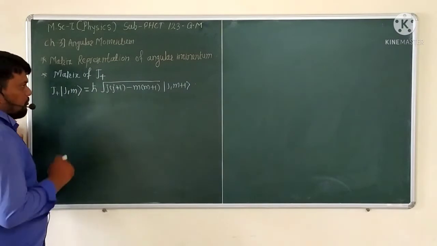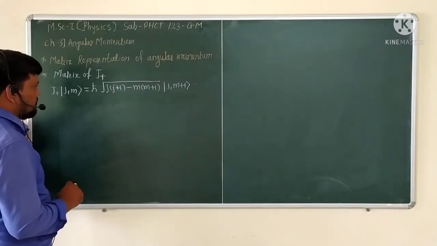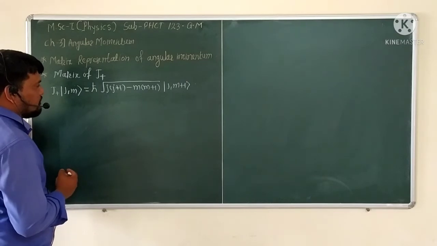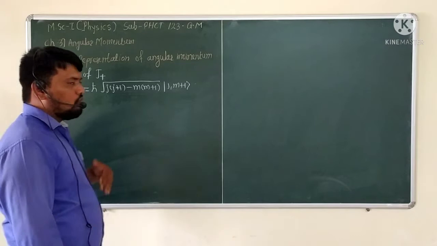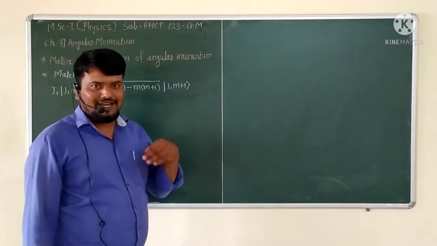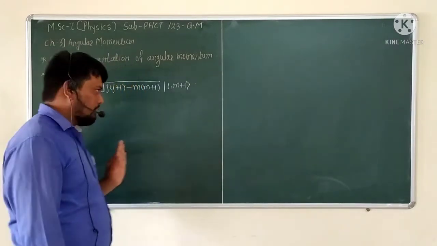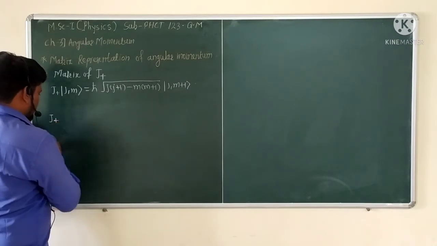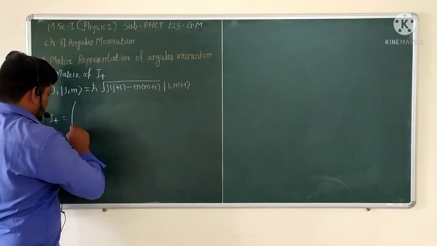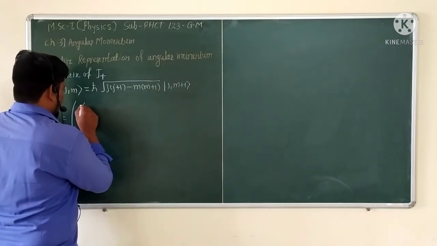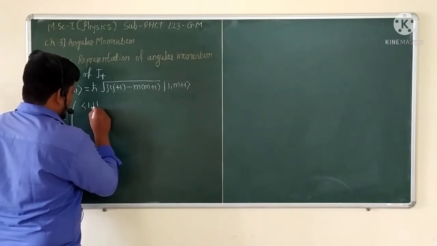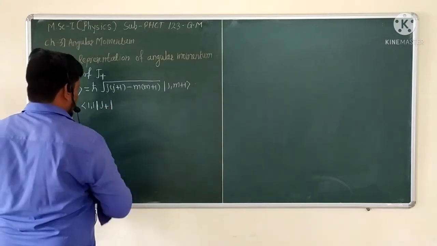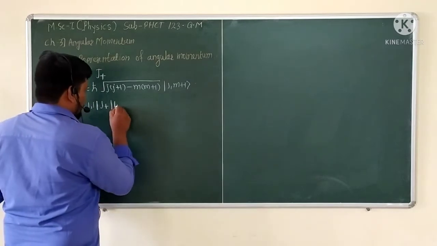For this matrix representation, you have to know that the eigenbasis, or eigenstates, are the kets 1 1, 1 0 and 1 minus 1, which vary depending on the values of M. This is the J plus matrix. The first element is the bra of 1 1 with the J plus operator operating on the ket of 1 1.